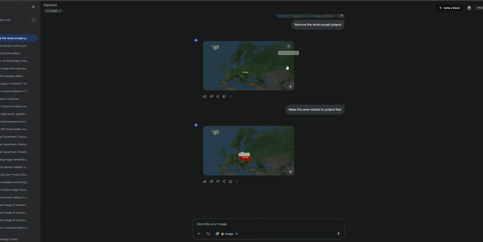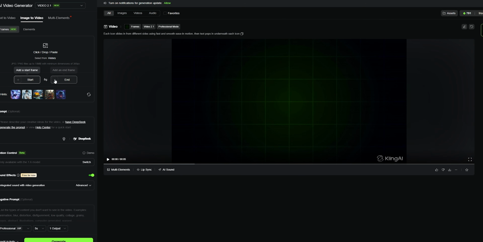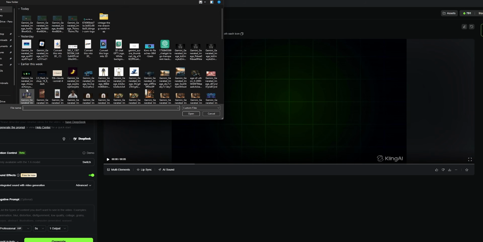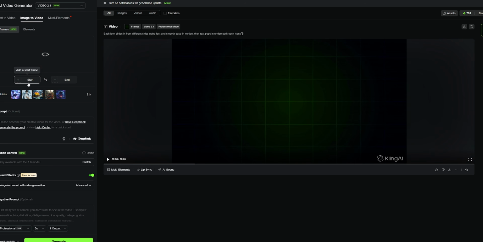Now I'm going to download these 2 images, and let's go to Kling AI. I'm going to use this image to video feature. As the starting frame, I'm going to upload the first image without the highlighting part. Then as the end image, I'm going to add that image where Poland is highlighted.